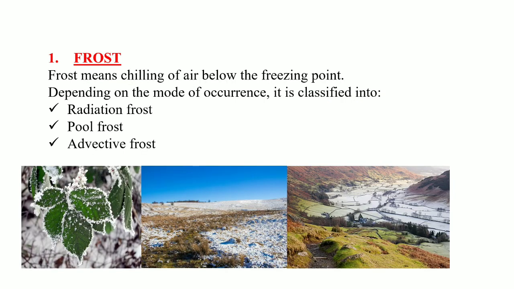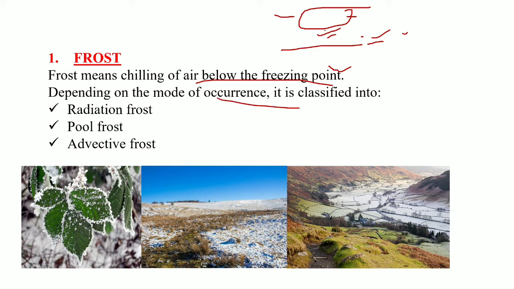Okay, so let's study frost first. What is frost? Frost is the chilling of air below freezing point. Suppose these are the air particles present in the atmosphere. When the temperature of this air goes below the freezing point, which is 0 degrees Celsius, then it will form frost. Depending upon the mode of occurrence, frost can be classified as radiation frost, pool frost and advective frost. First of all, what is radiation frost?